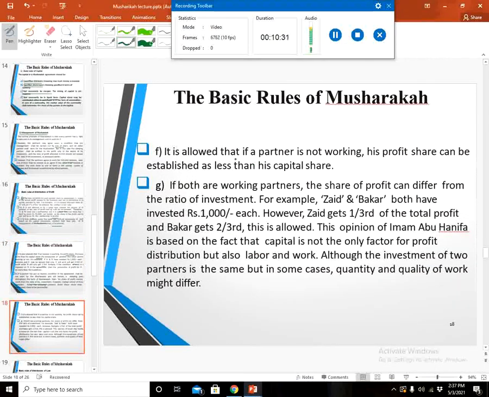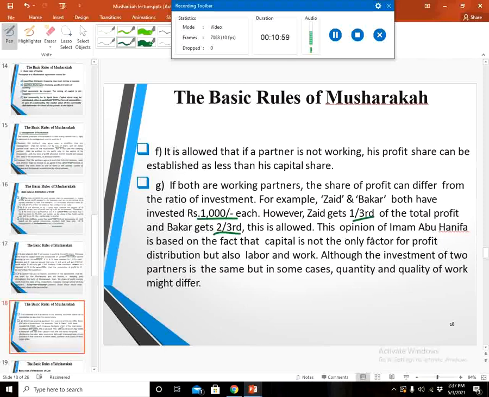F. It is allowed that if a partner is not working, his profit share can be established as less than his capital, right? G. If both are working partners, the share of the profit can differ from the ratio of investment. For example, Zaid and Bakr both have invested 1000 each. However, Zaid gets 1/3 of the total profit and Bakr gets 2/3 of the total profit. This is allowed.